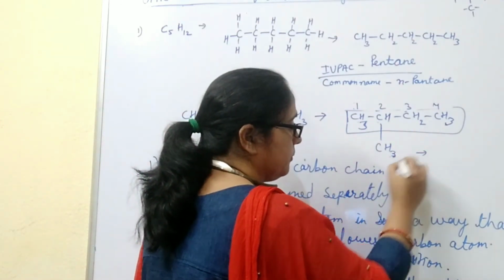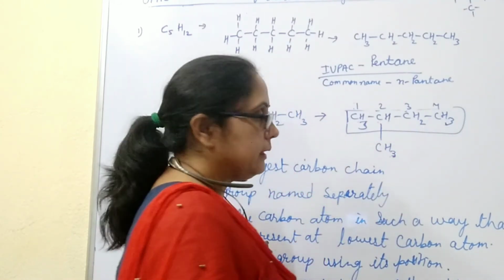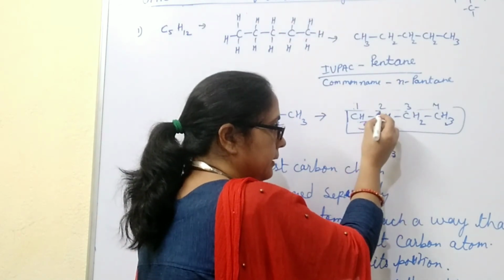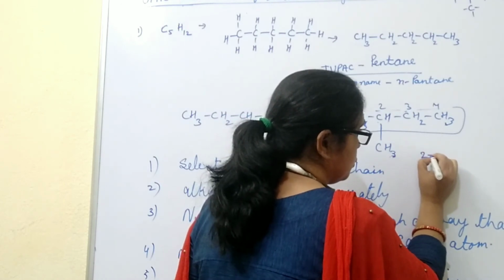Firstly, we will write down the name of the alkyl group, that is methyl, and the methyl group is present at which carbon? The second carbon atom. It means its name is 2-methyl.